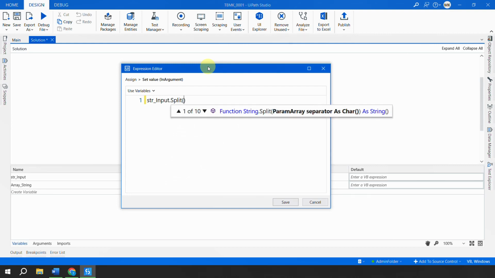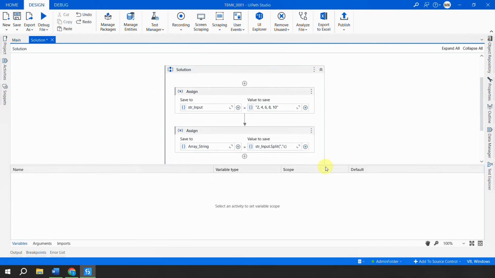Put a bracket and see here it is asking me, Mukesh, what is your separator? How is your data separated, right? So my data is separated by a comma. So I'll put a comma in the double quotes and then it's a single character, so I would specify here C, and I'll say save.